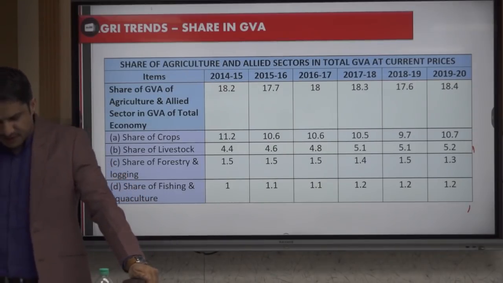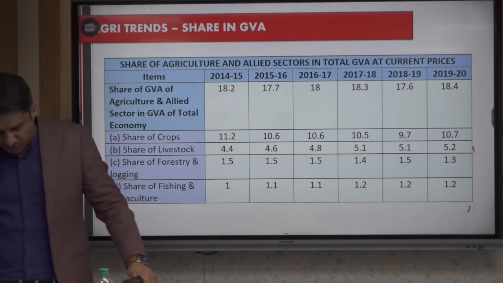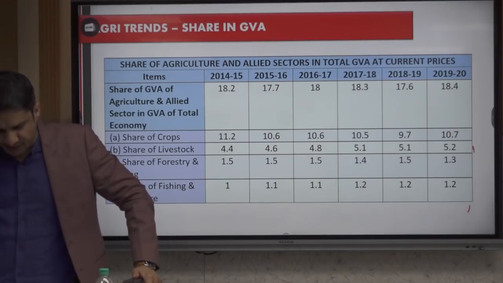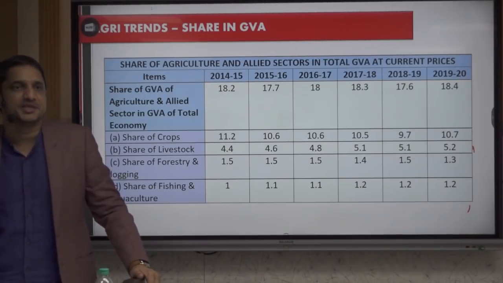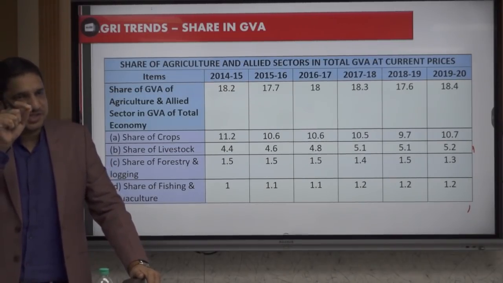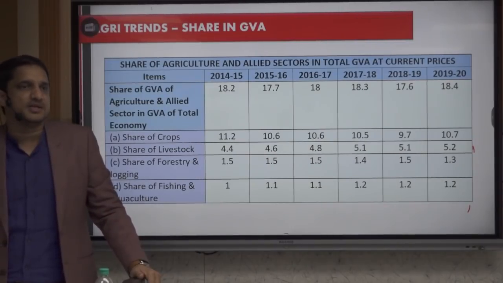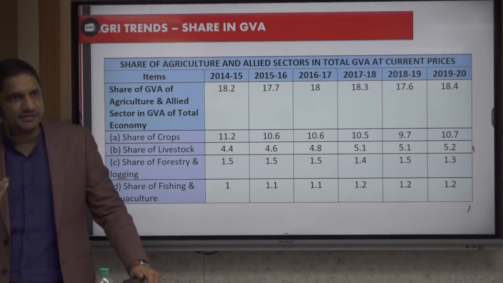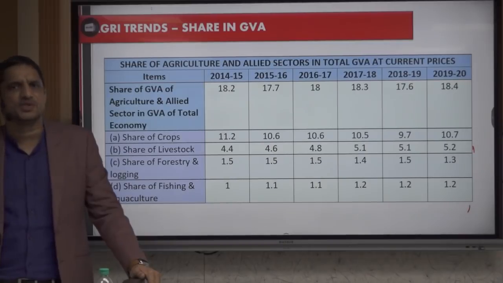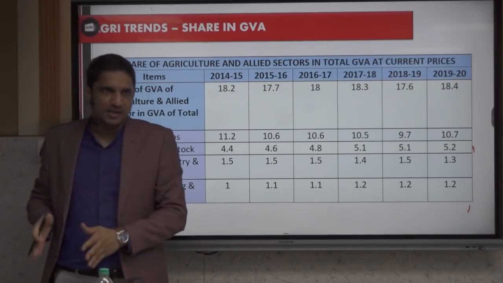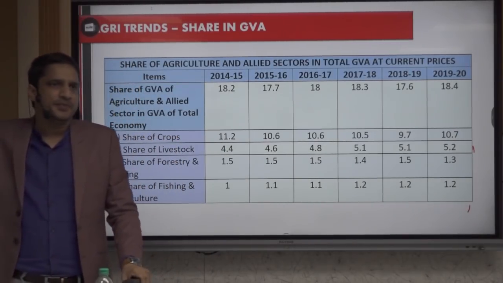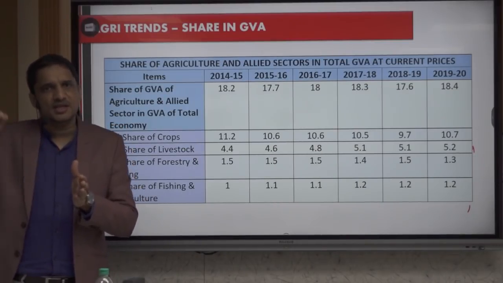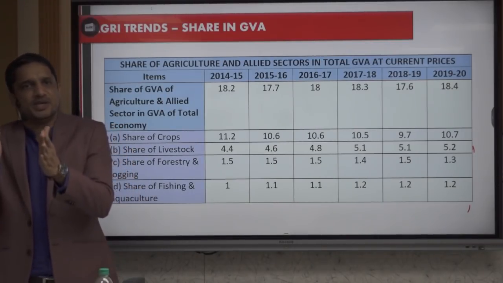Then we have last 5-year trends. So the share of agriculture and allied sector in GVA has been fluctuating. Make a separate page for the trends. If something has steadily increased, only write that particular sector. Within agriculture, if livestock is steadily increasing, only write livestock. Others are fluctuating only. So make a separate 1-pager for all those points, not only related to this. Suppose exports increase steadily. Whatever increased steadily or decreased steadily, make a separate 1-pager for that.